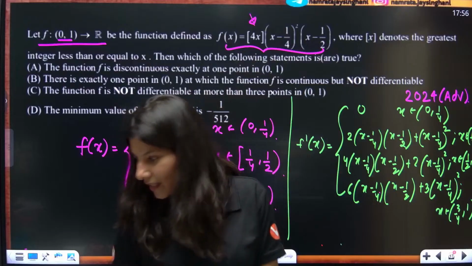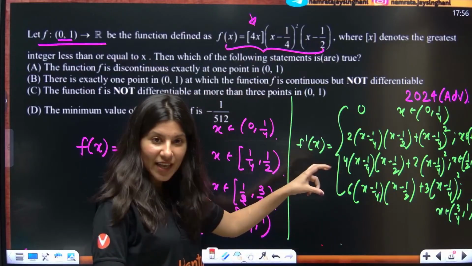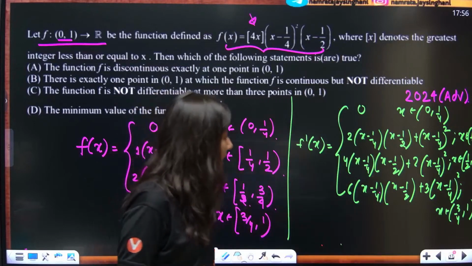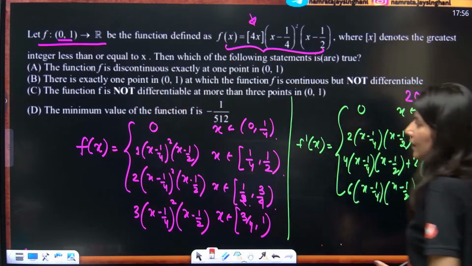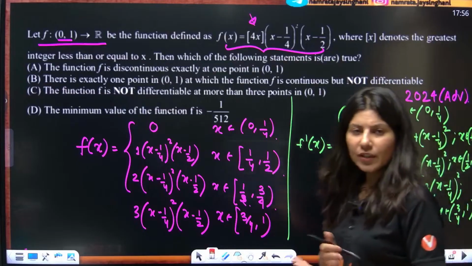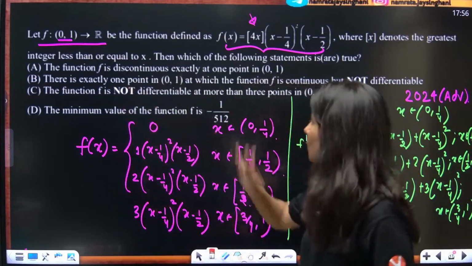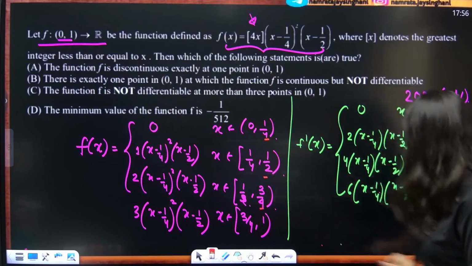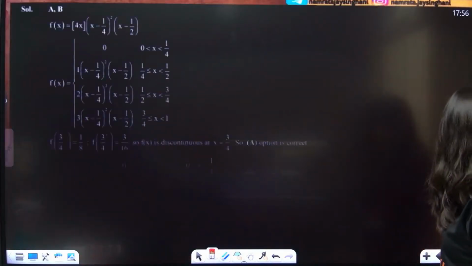Yes, the board looks a little bit scary. Do not get scared because we have just applied the product rule. Now just tell me one thing: what are the doubtful points of continuity and differentiability between 0 to 1? Obviously the doubtful points will be 1 by 4, 1 by 2 and 3 by 4. So 3 points I am going to take over here.